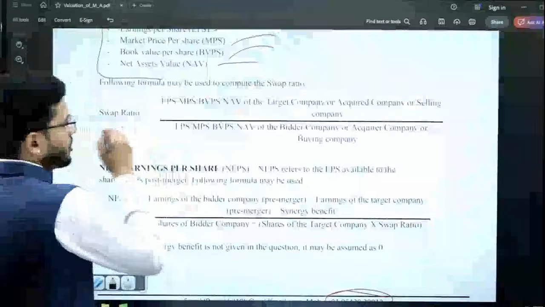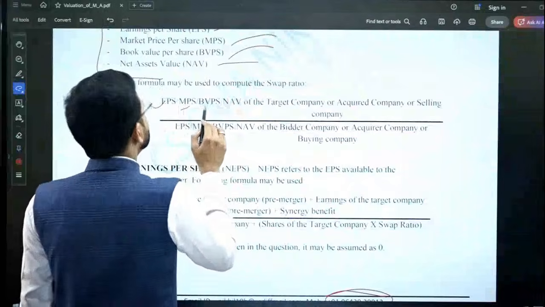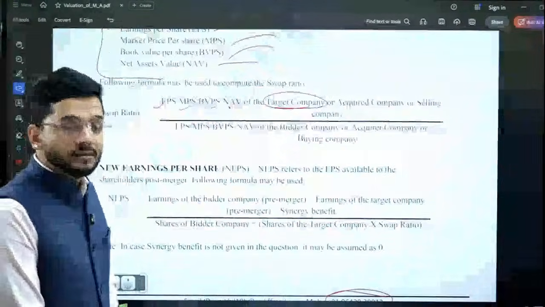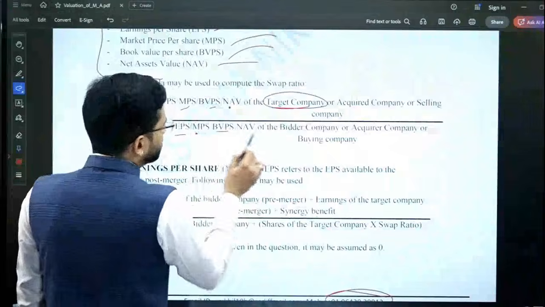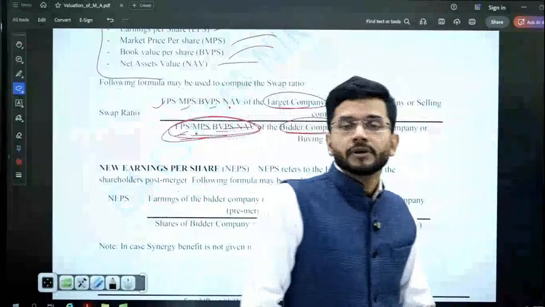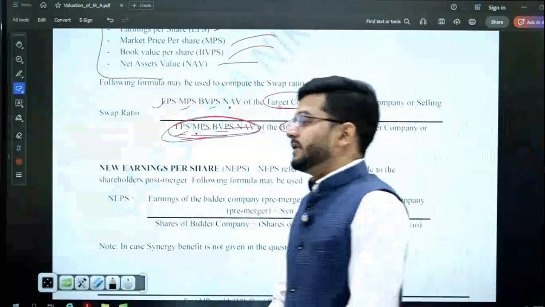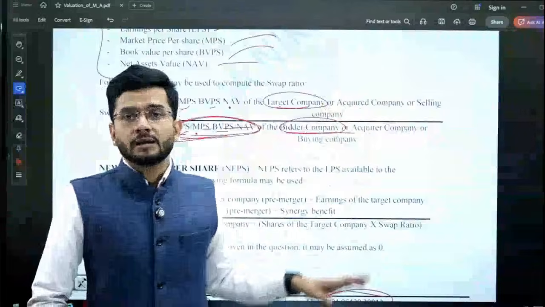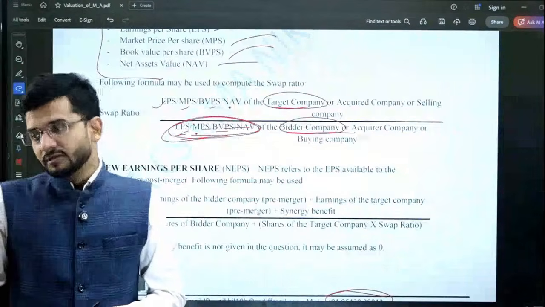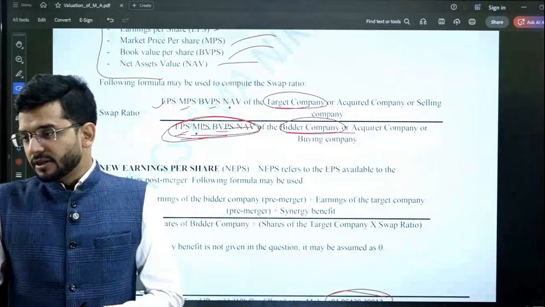So what is the formula of swap ratio? Formula of swap ratio is EPS or MPS or BVPS or NAV of the target company or the acquired company divided by EPS or MPS or BVPS, whichever you choose, of the bidder company or the acquirer company or the buying company. You have to always keep the target company's parameter on the numerator, and bidder company's parameter on the denominator. This is how you should always use this formula of swap ratio.